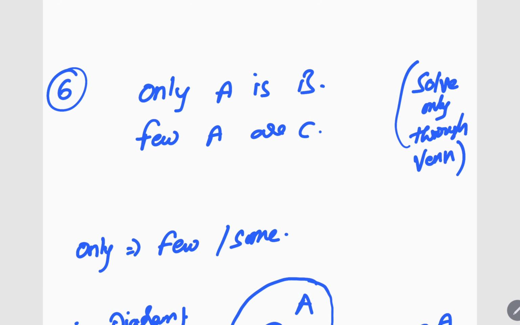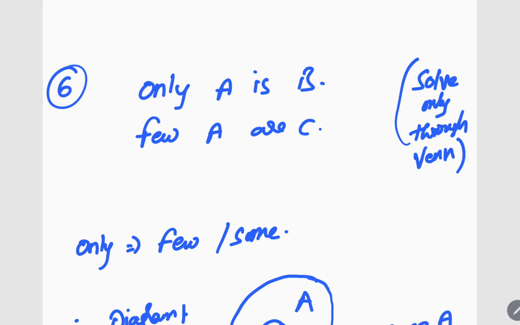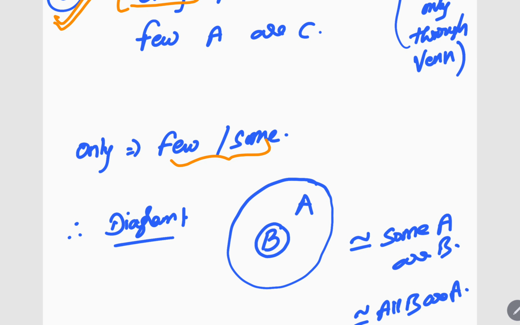So similarly, there is this question I wanted to stress upon. I think many people will get this question wrong. I think this is the most important part of the question. Whenever you see only, you please solve it through Venn diagram only. Got it? Only A is B, few A are C. This is the question given to you. Remember, only means few or some. Okay?